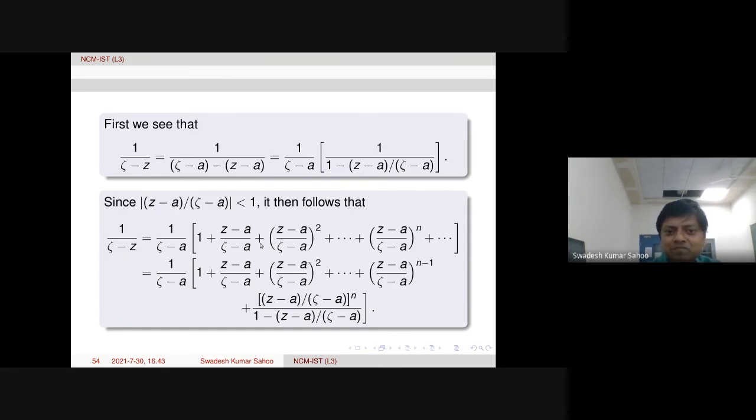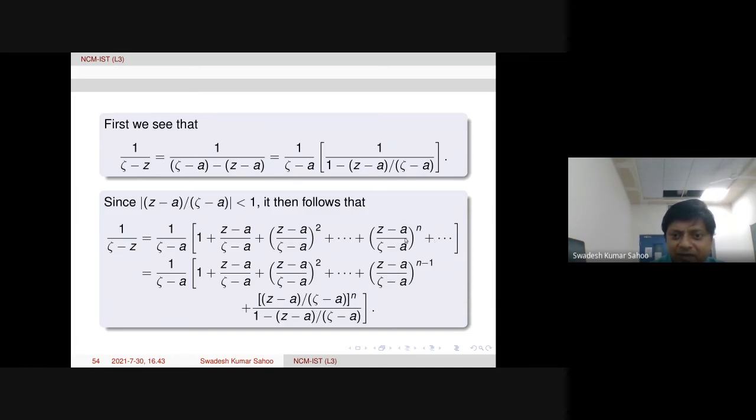This is actually a geometric series. Now we keep terms up to n minus 1, and the remaining terms, Z minus A over zeta minus A power n, we take common, then the remaining is again a geometric series. So that can be written as 1 over 1 minus Z minus A by zeta minus A. Is this part clear?